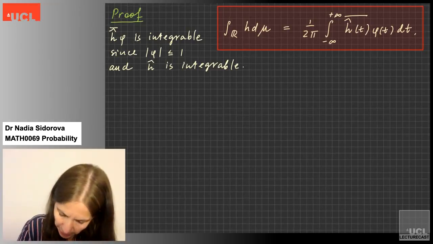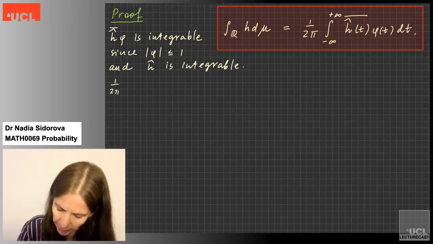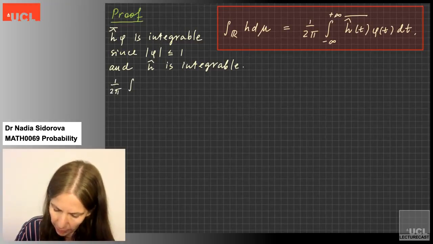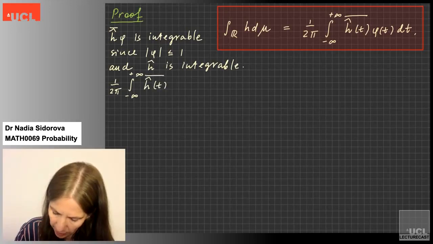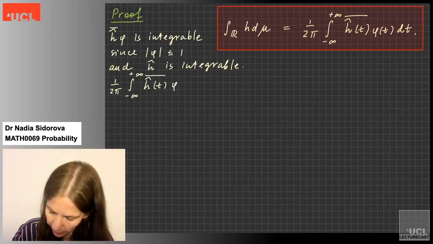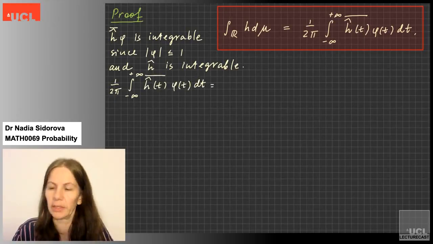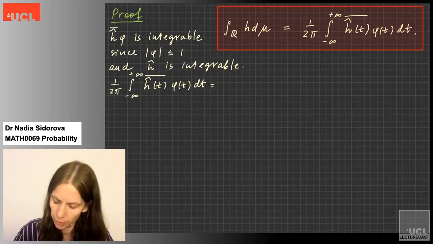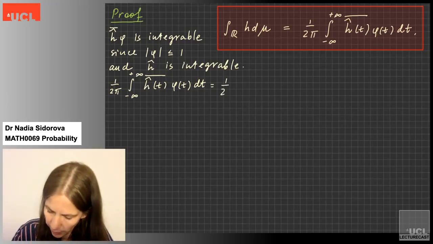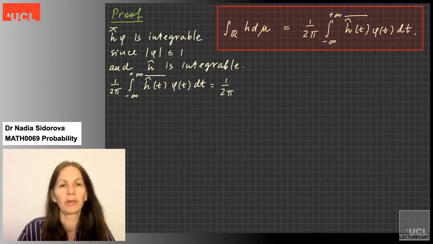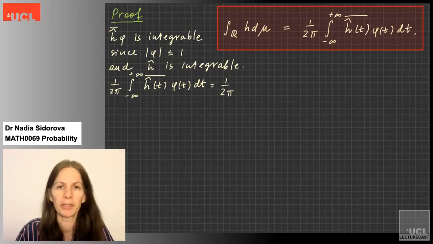So I'll start by writing down the expression on the right-hand side, 1 over 2 pi, the integral from minus infinity to plus infinity, h hat t bar, phi of t dt. And in the next line, I'll do two things. First of all, I will replace the integral from minus infinity to infinity by the integral from minus T to T and send T to infinity.